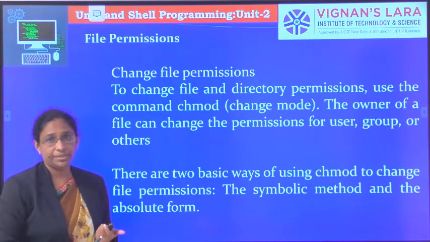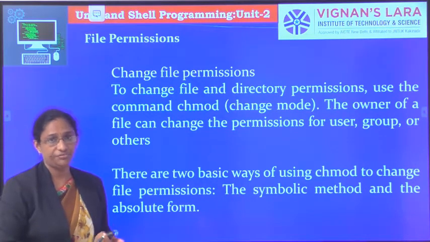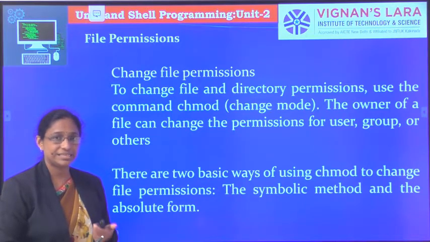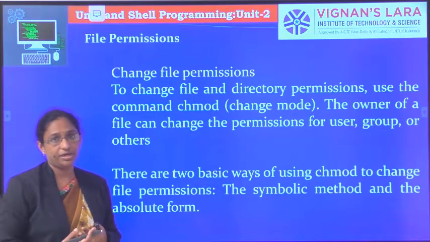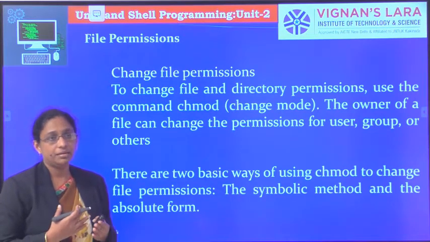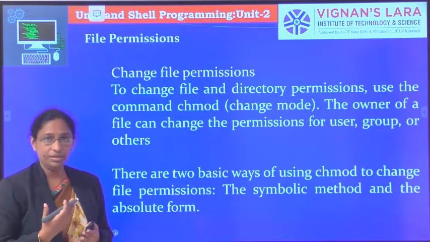If the read permission is given to a file, then the users can open that file and read its contents. If the read permission is given to a directory, then the users can list the contents of that directory, that is, they can view the file names and directory names. Next is the write permission: if a file is given the write permission, then the users can modify the contents of the file.